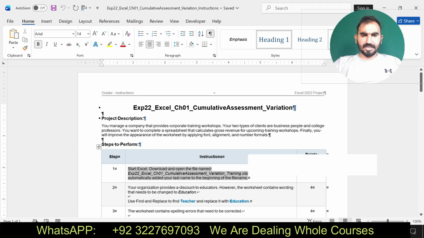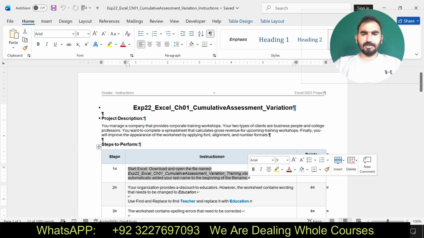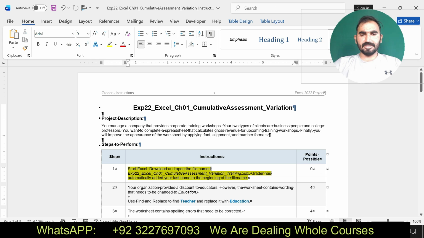Now I'm going to move to the project steps. Start Excel, download and open the file named EXP22 Excel Chapter 1 Cumulative Assessment Training.